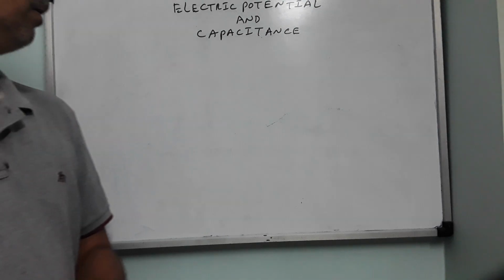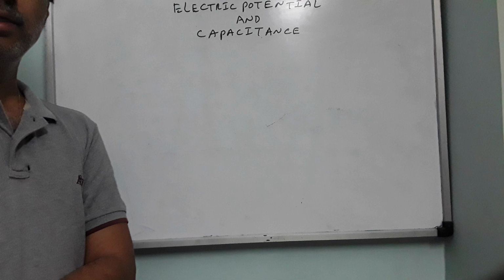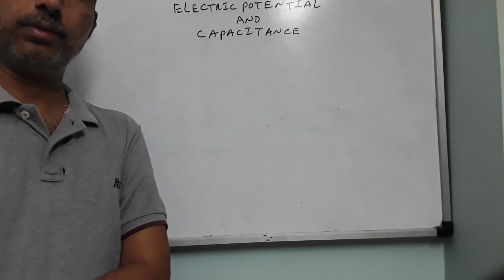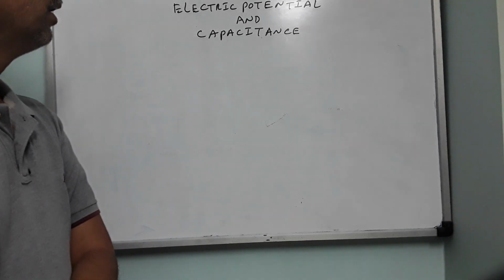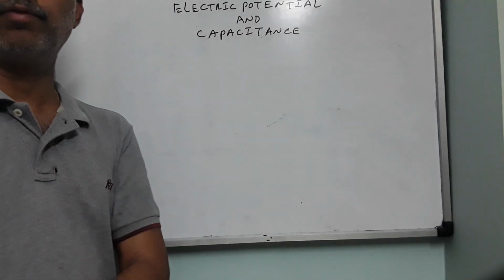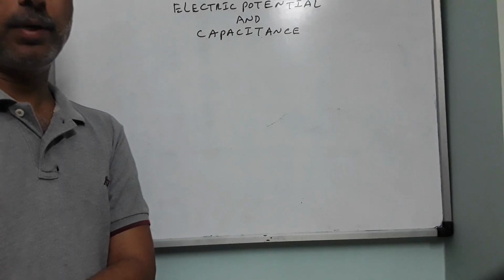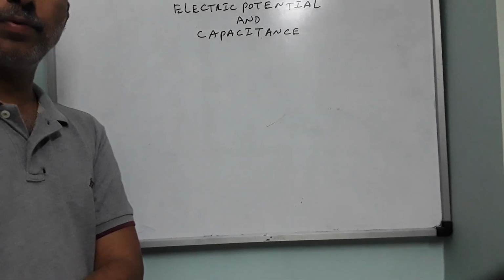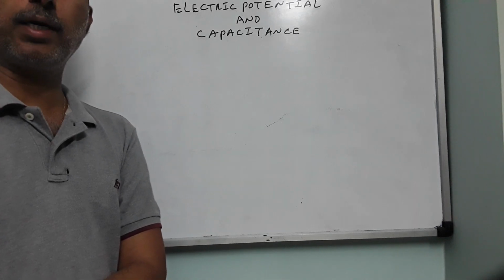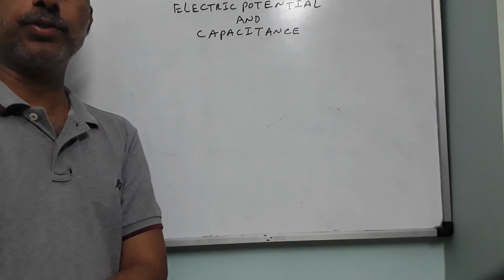You have some introduction about electric potential in class 10th. Also, you have studied something about gravitational potential in class 11th in the chapter gravitation. Electric potential in class 10th, you have defined it as work done per unit charge. So, the mathematical expression in 12th class also will remain the same. But we'll have a broader understanding about electric potential compared to what you understood in class 10th.